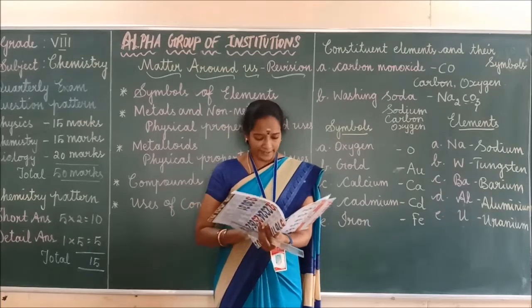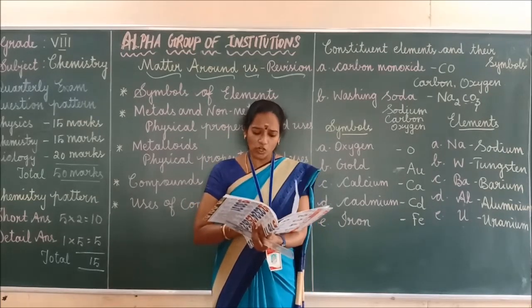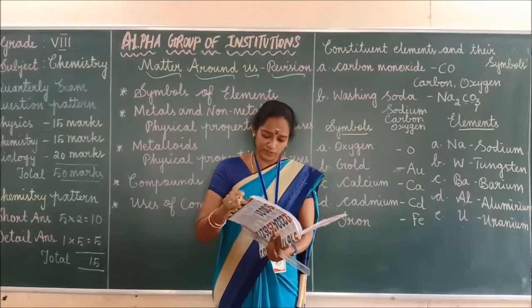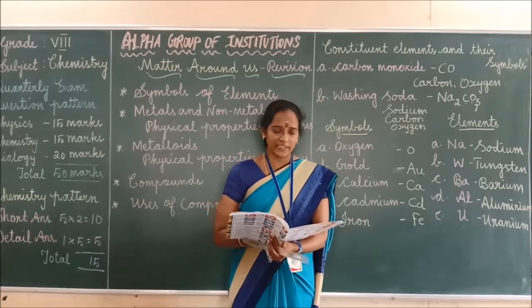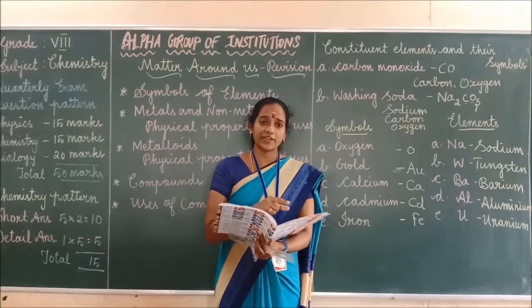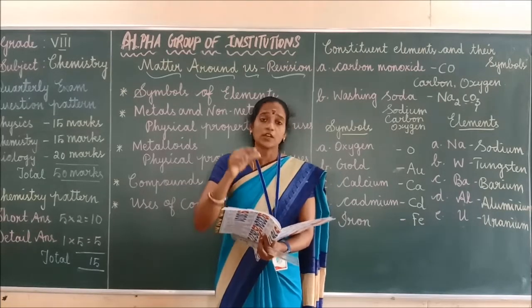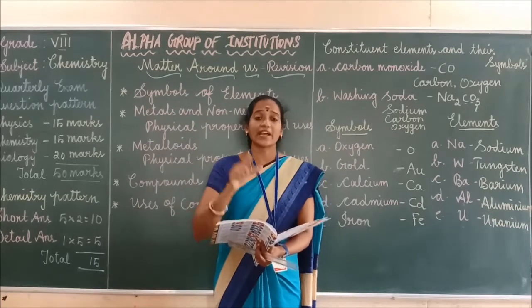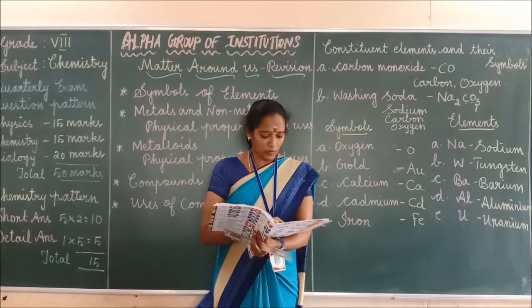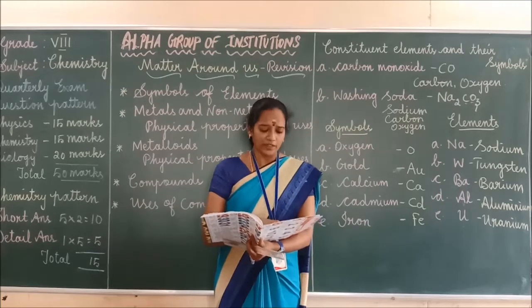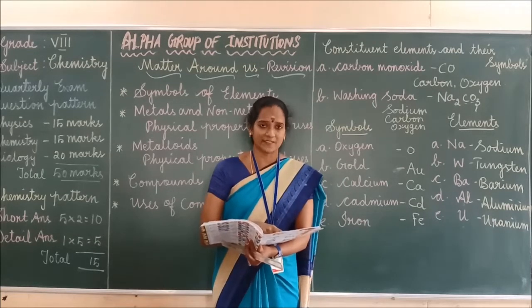Got it? Next. Mention any 4 compounds and their uses. Page number 100. Uses of compounds are given. Common name is given. Chemical name is given. Constituent elements are given. And finally uses are given. For example, if you take sugar, the chemical name of sugar is sucrose.